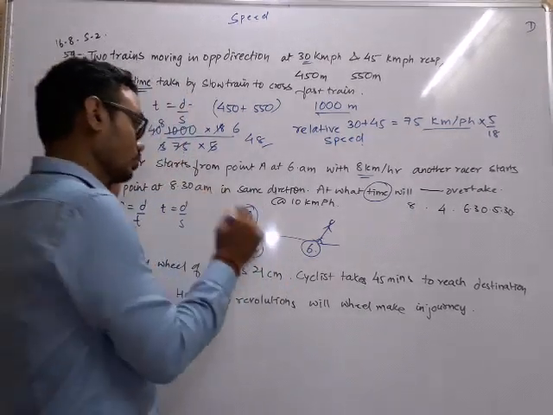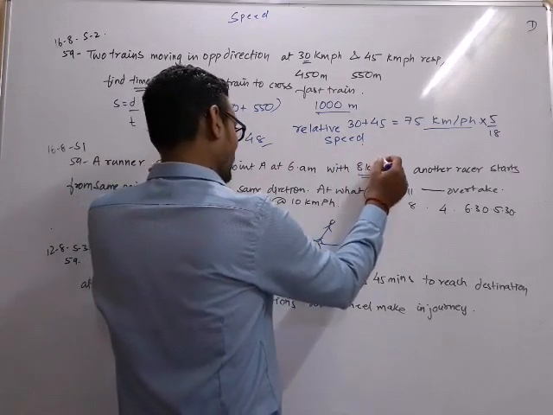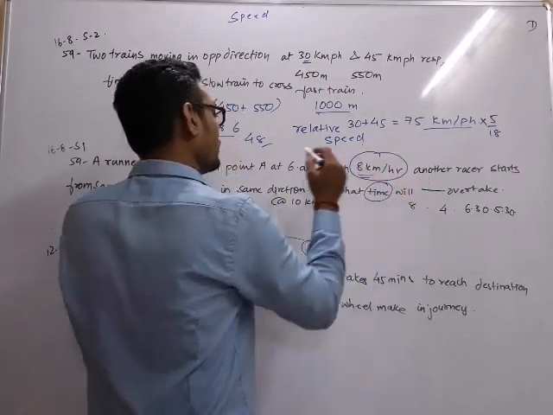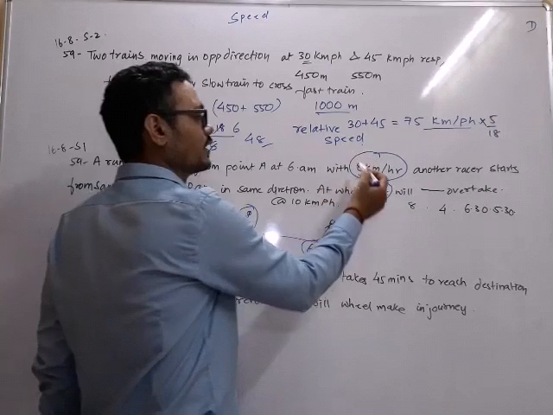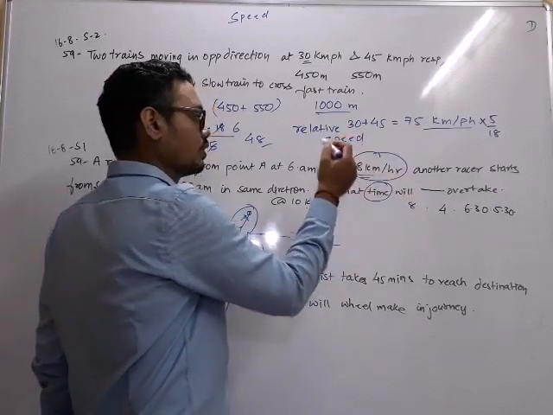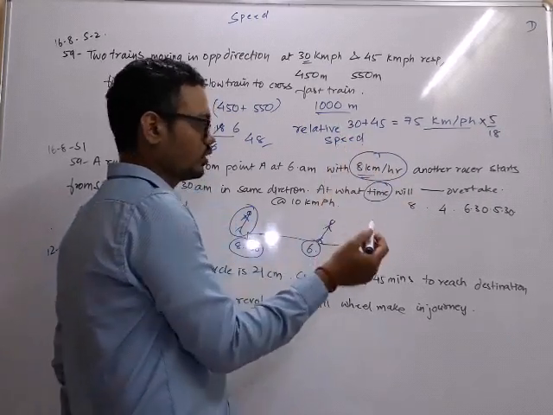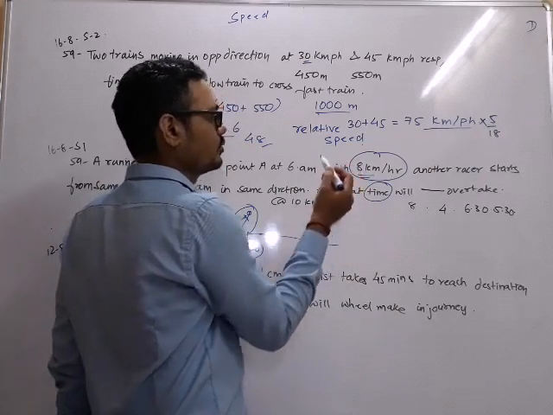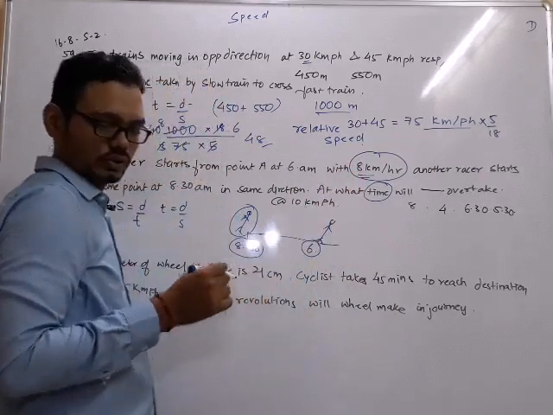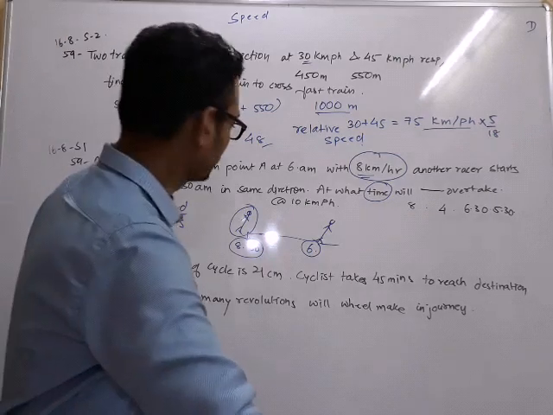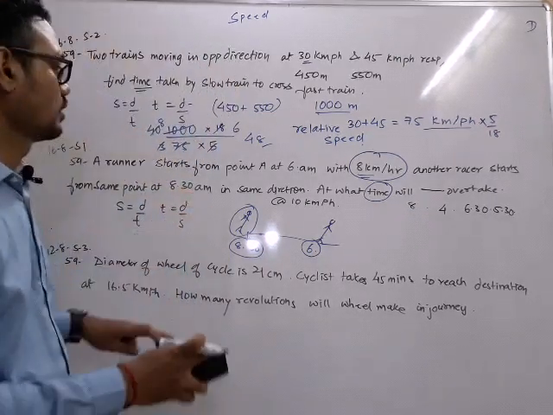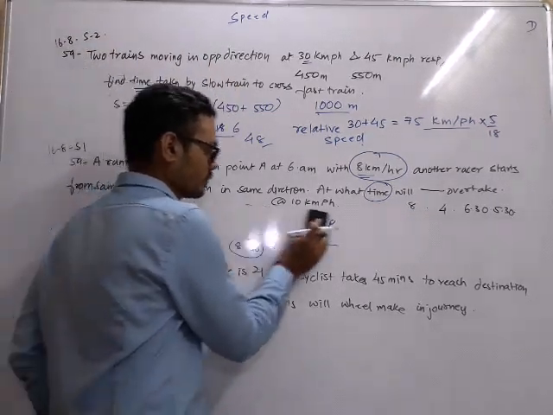Okay, so at the rate of 8 km per hour in 2.5 hours, 8 km in 1 hour, 16 km in 2 hours, 20 kilometers in 2.5 hours. So 20 kilometers is what the second person has to cover.